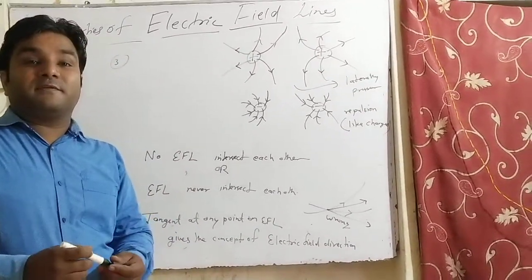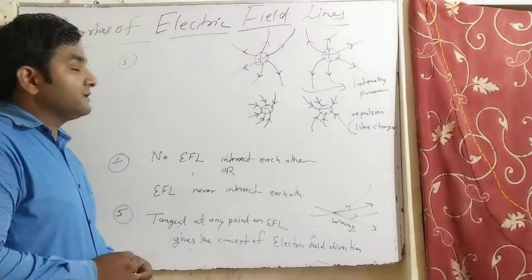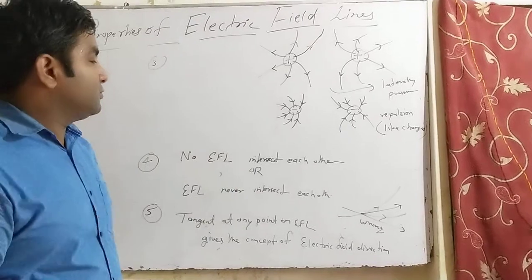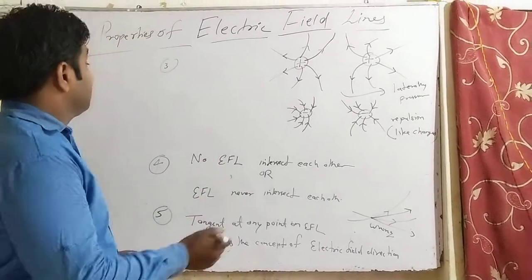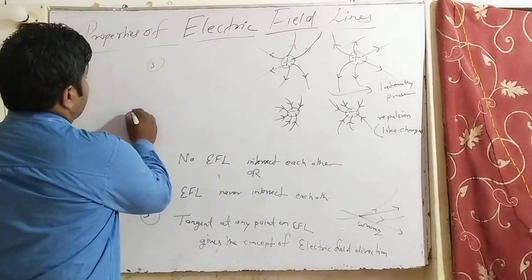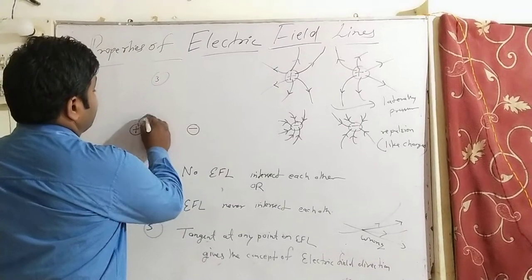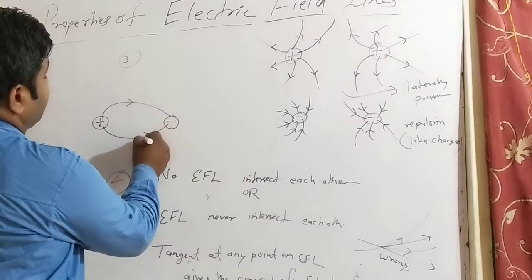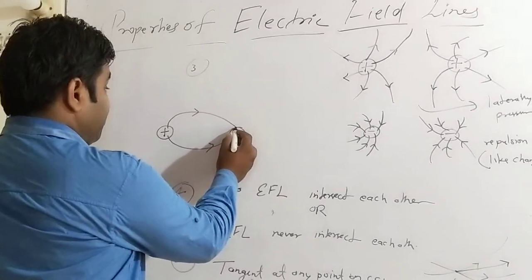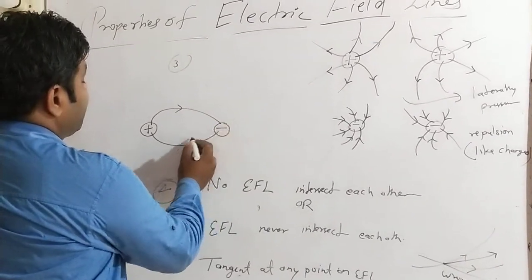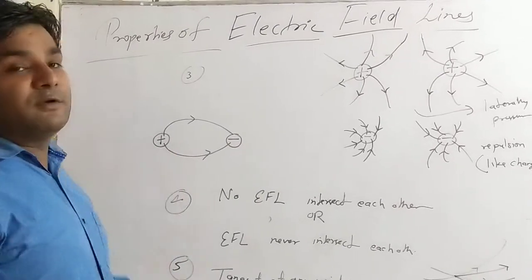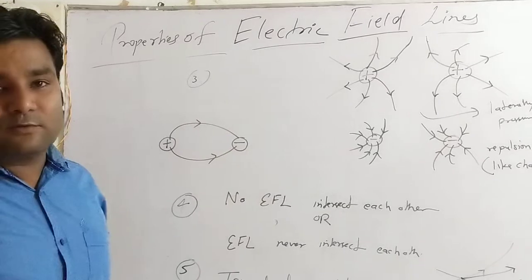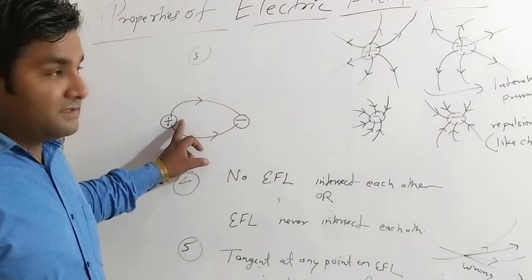Another property that is very important and always asked in board examinations: why do electric field lines never form a closed loop? Earlier you saw that with positive and negative charges, the lines emerge from the positive charge and end at the negative. It means there is no chance of further going from negative to positive, so they never form a closed loop. And what is the reason behind this? Why do electric field lines never form a closed loop? There is only one concept.